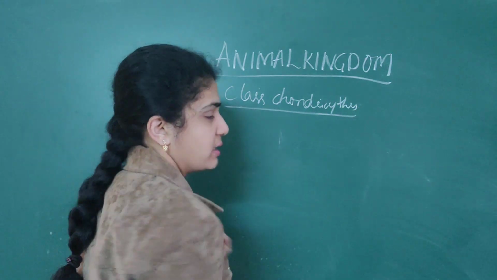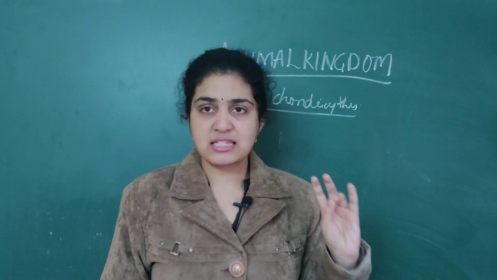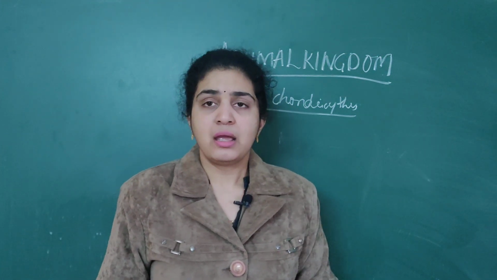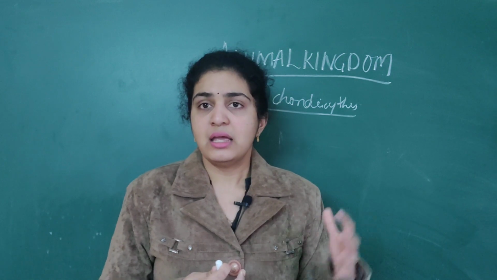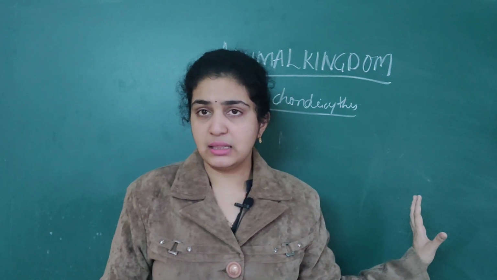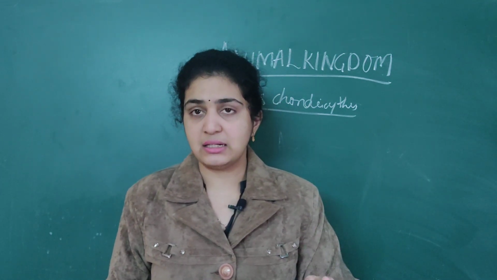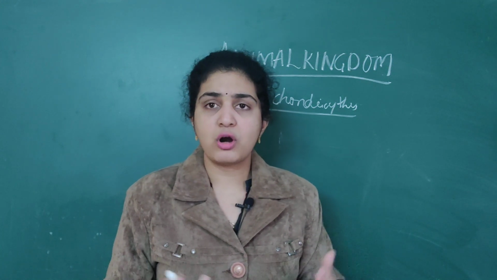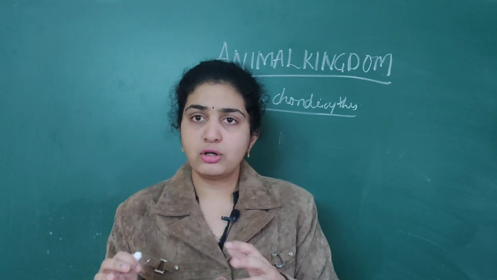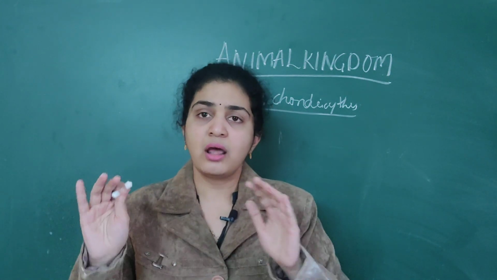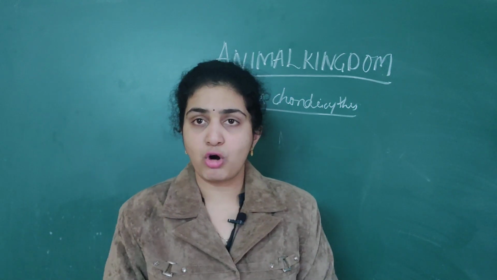So the next points here which are associated is operculum as well as air bladder. Here air bladder is always absent in them. Air bladder means what is the use of this air bladder? It helps the organisms, if they don't want to swim also, to remain in water.